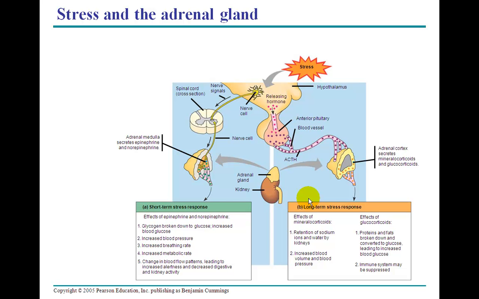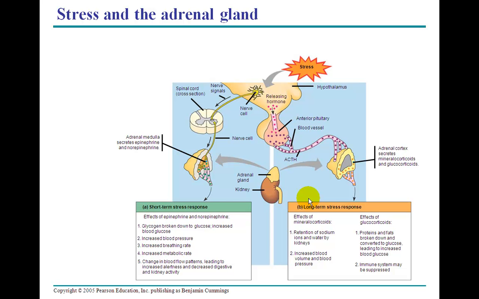We don't know exactly what it is, and it causes a release from the hypothalamus of a hormone that is going to activate the adrenal cortex. It's going to pass through the bloodstream, going to activate the adrenal cortex, which is going to secrete one of those steroids, either mineralocorticoids or glucocorticoids, but probably not the sex hormones.